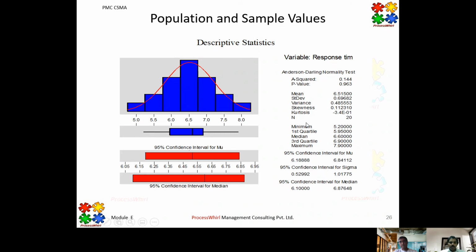And then we have something similar for the standard deviation also, a 95% confidence interval for the sigma value as well. So the 95% confidence interval for sigma is similar to what we talked about for the mean or mu value. Similarly, we are predicting for the standard deviation of those 20 projects' data. The standard deviation of those 20 projects can have a value between 0.52 and 1.01, which is very good in nature.